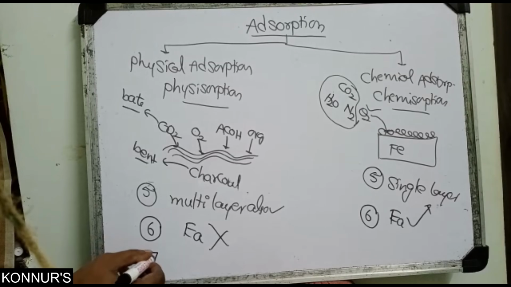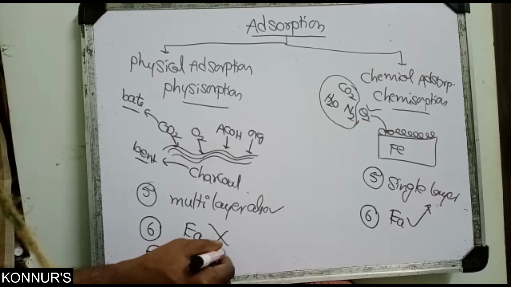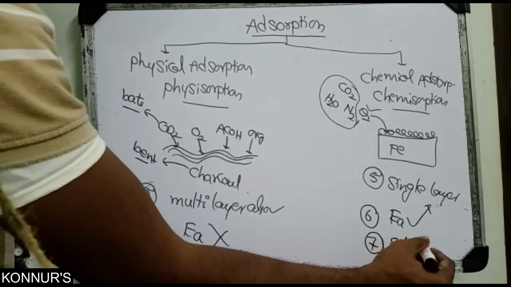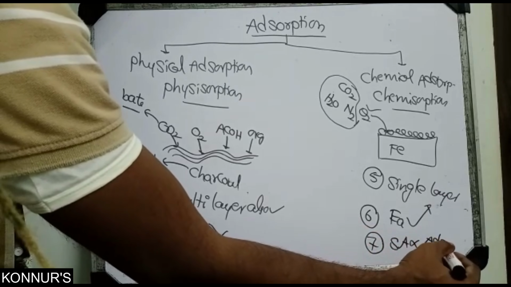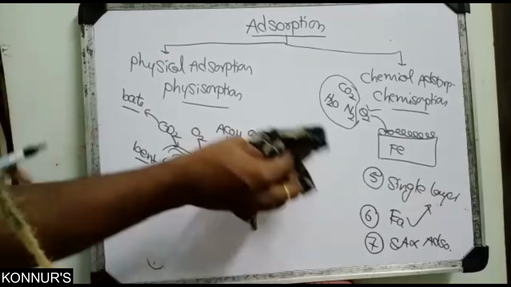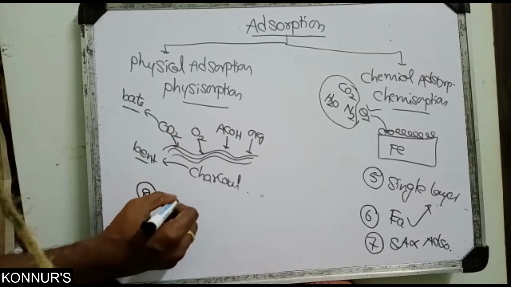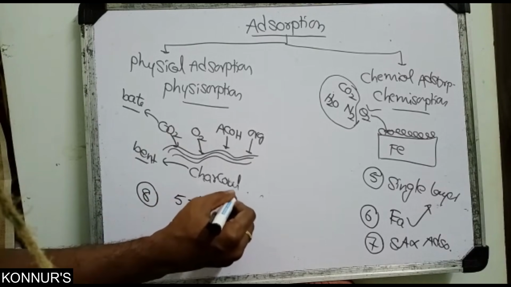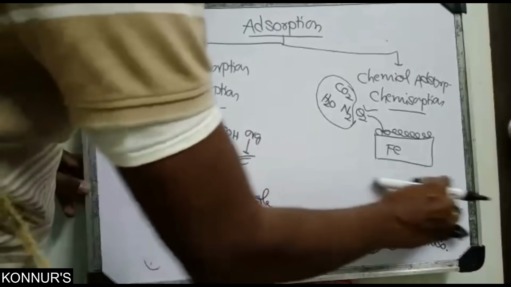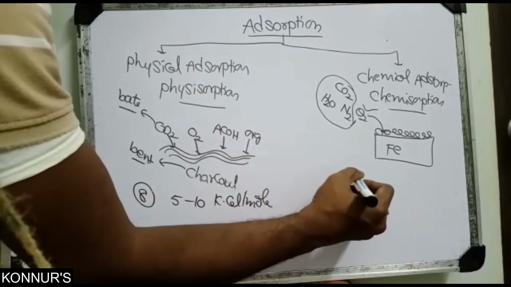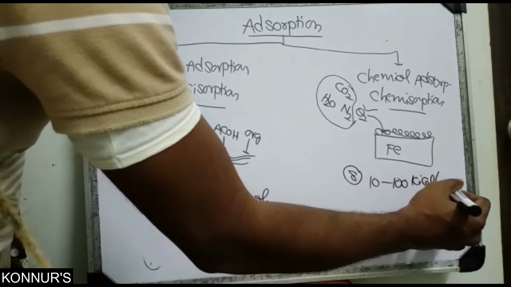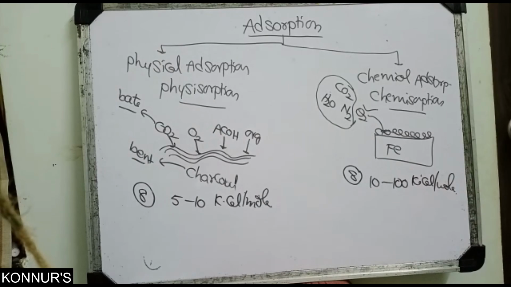Next, surface area: as surface area increases, adsorption increases, either physical or chemical. Next, both are exothermic, but in physical adsorption only 5 to 10 kilocalories per mole of energy comes out. Chemisorption is very powerful, so you get 10 to 100 kilocalories per mole, and more heat is generated.